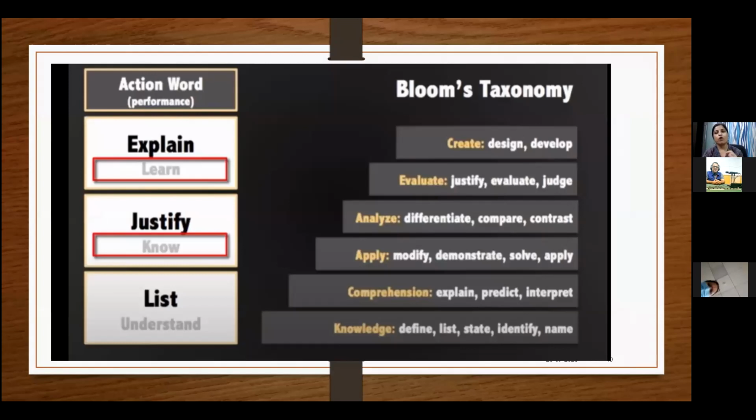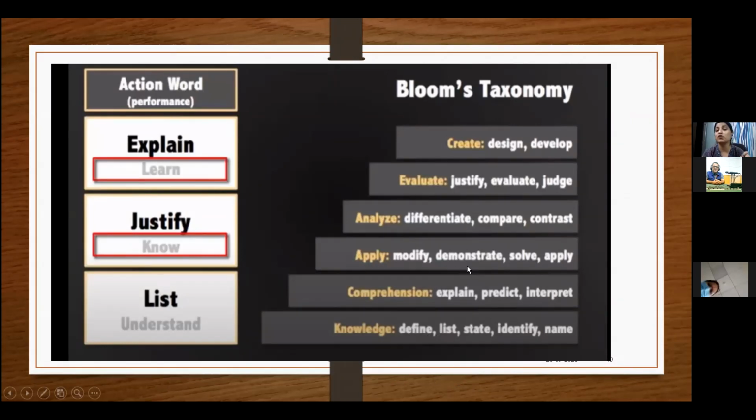Knowledge. If you are assessing your students for knowledge, then you should use the words define, list, state, identify, name. If you are testing your student for comprehension, your student should be able to explain, predict, interpret. If you are talking about application, the student should be able to modify, demonstrate.